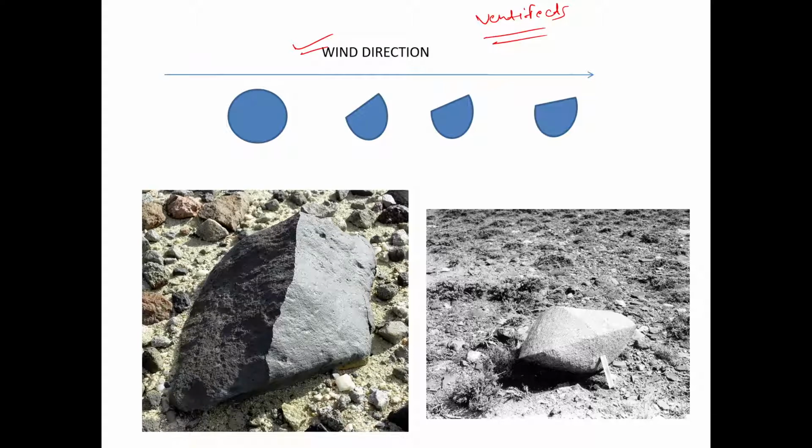So earlier this is a well-rounded rock or a gravel, and the wind will keep eroding it. Now this is the windward side, and this is the leeward side, right? So it will keep eroding it, and we will get polished eroded pebbles, which we call ventifacts, right? So see this figure here. We have two faces. This is one face, this is two face.